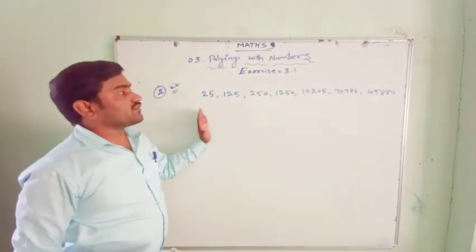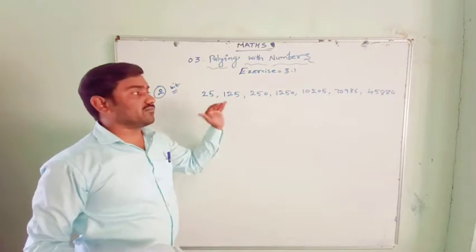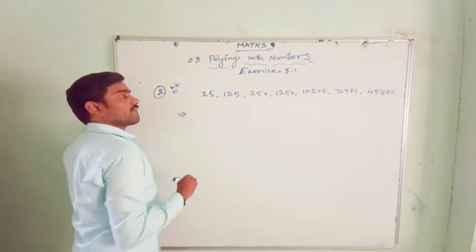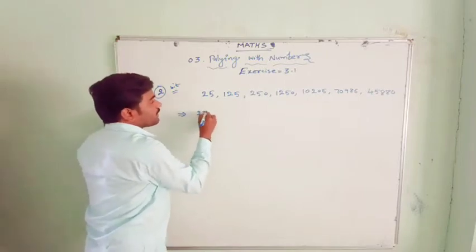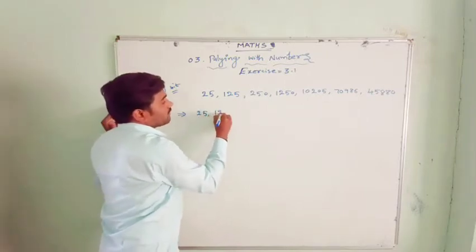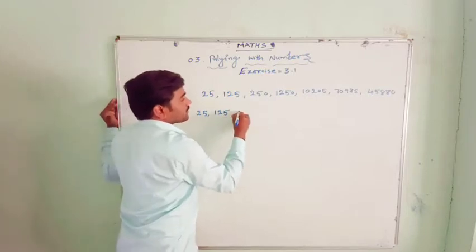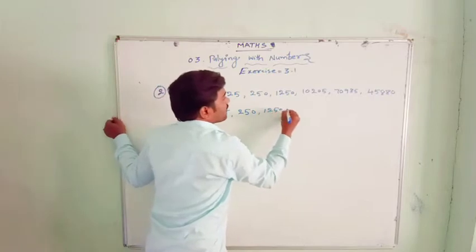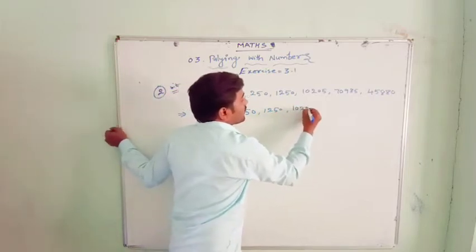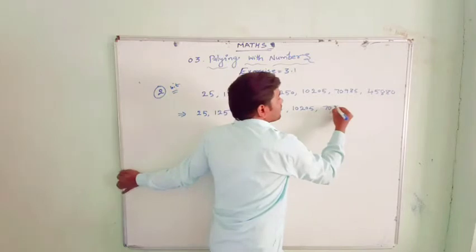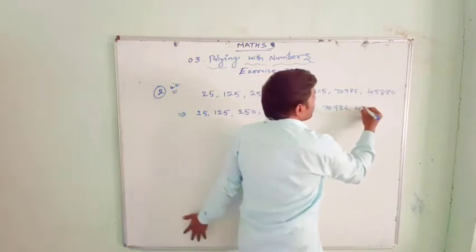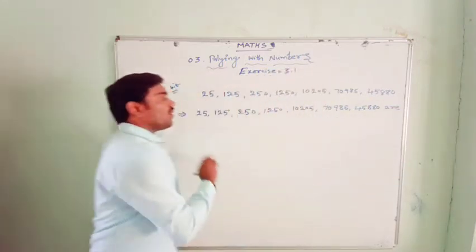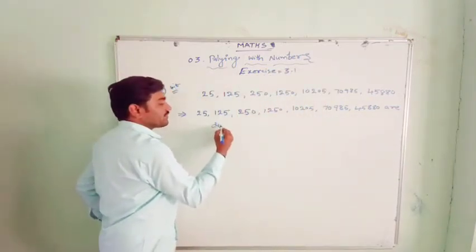Out of these, which numbers are divisible by 5 and which are divisible by 10? 25, 125, 250, 1250, 10,205, 70,985 and 45,880 are all divisible by 5.